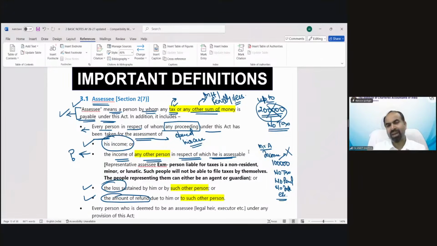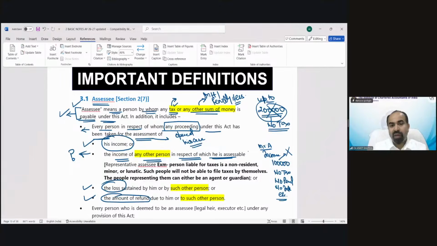That could be a case. Somebody is living in, suppose, Australia, but running a business in India also. So he is earning income from India. So in that case, he appoints an agent on his behalf to pay tax in India because he cannot come to India and pay taxes. So he has appointed an agent on his behalf to pay taxes, etc. So if that person's case has been opened, then again you will be called an assessee.